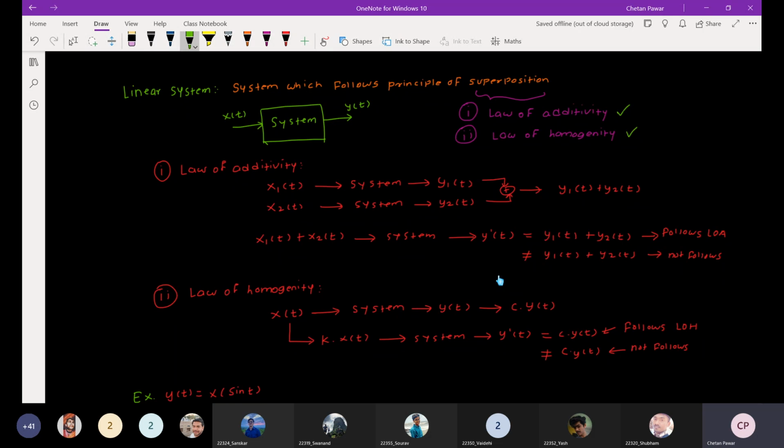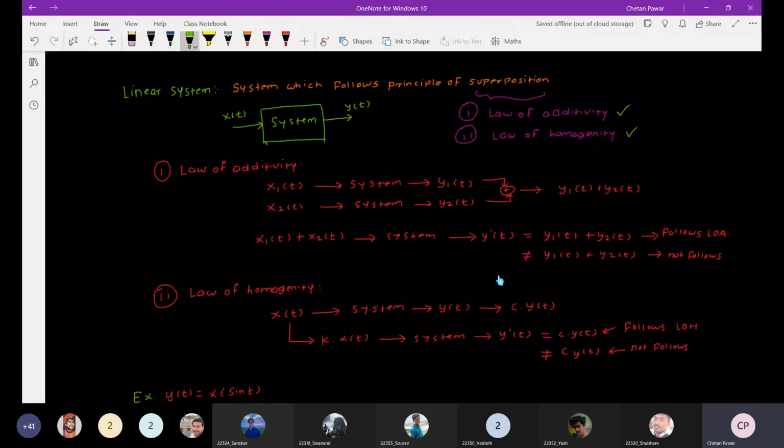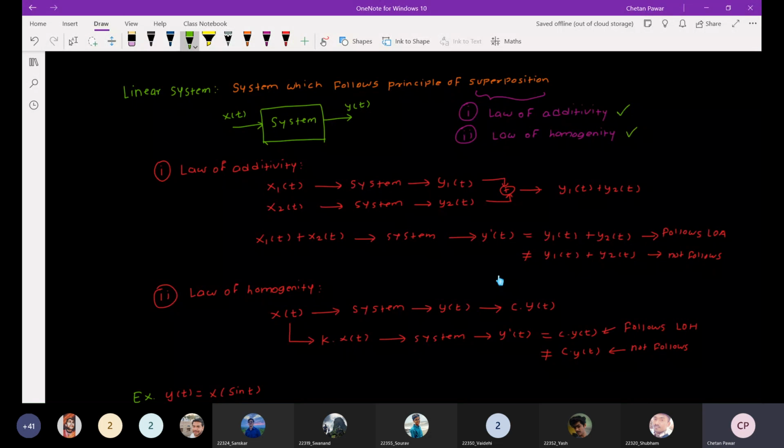The summation of these two outputs is y1 of t plus y2 of t. Next, if I apply the combination x1 of t plus x2 of t to the system, I will get some output y prime of t.